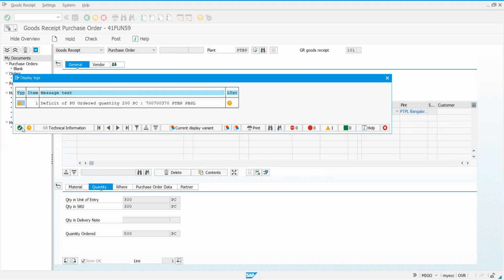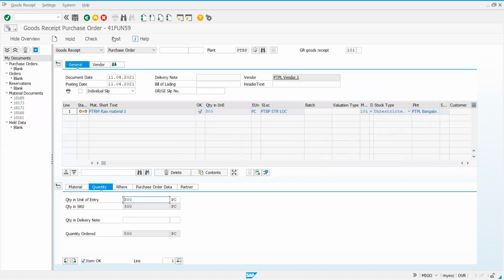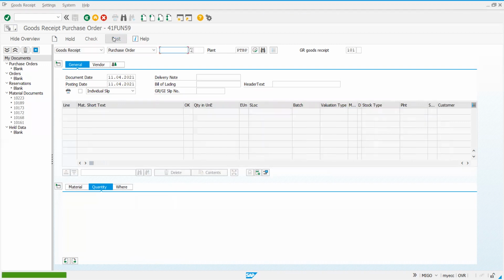I'll proceed still. I know that it is 200 less. Still, I'll proceed. I'll post. 10223. It's posted. What is that number? This is the GR number. Goods receipt number.